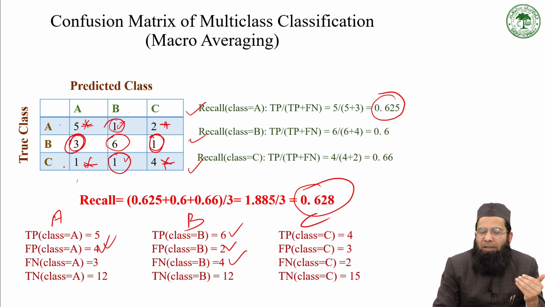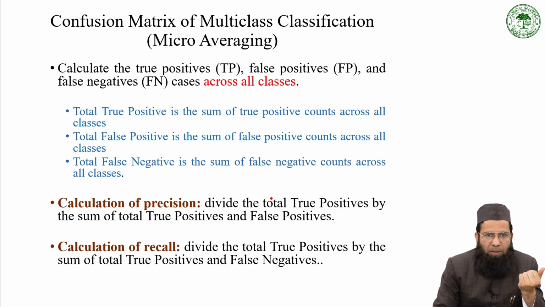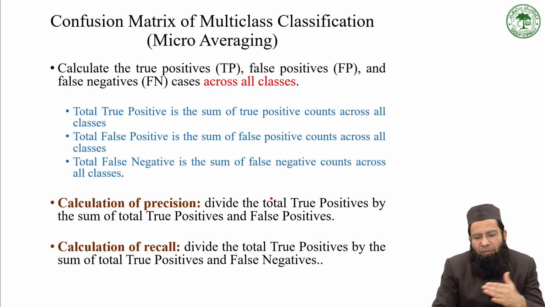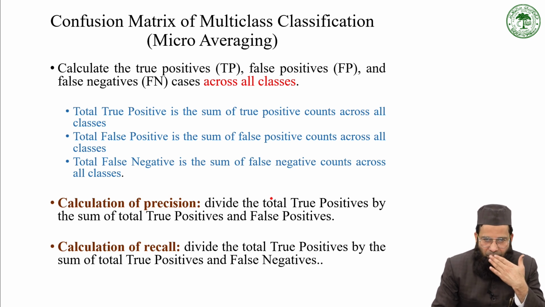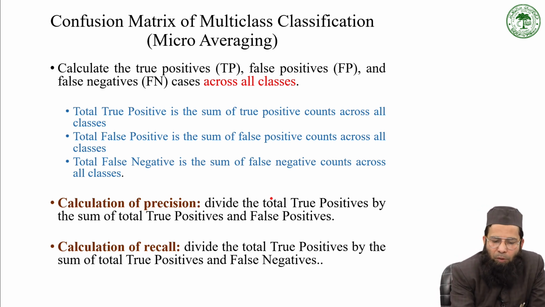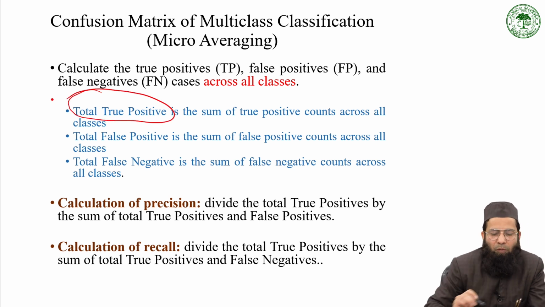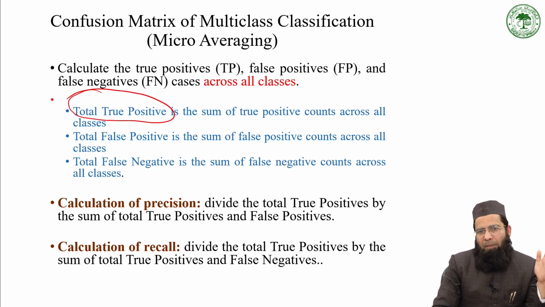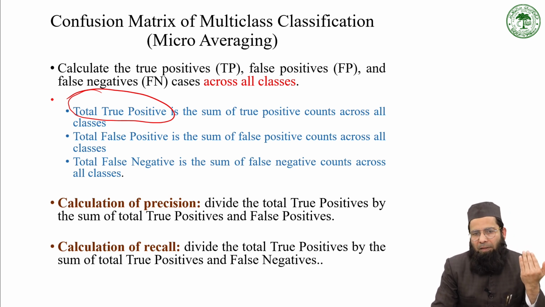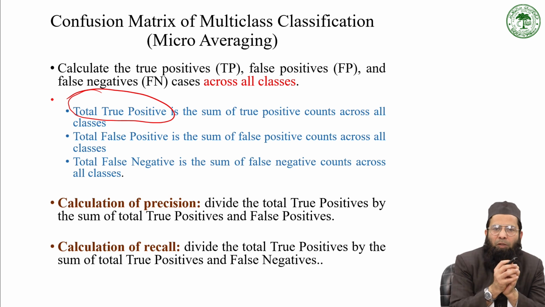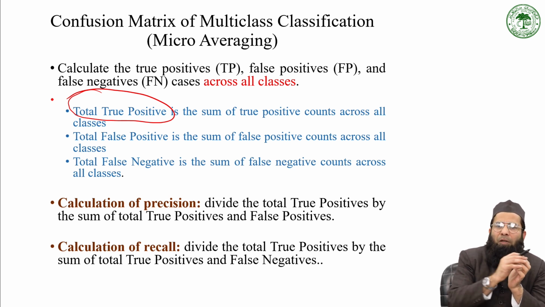Now we will discuss the next one, that is called micro averaging. So how does micro averaging work? First you need to calculate true positive, false positive and false negative cases across all classes. Now we will calculate the total true positive. What is total true positive? It is the sum of true positive counts across all the classes. So you are just going to sum all the true positives across different classes.